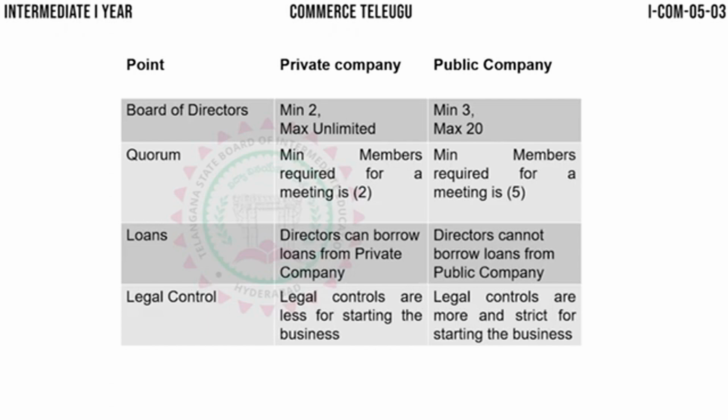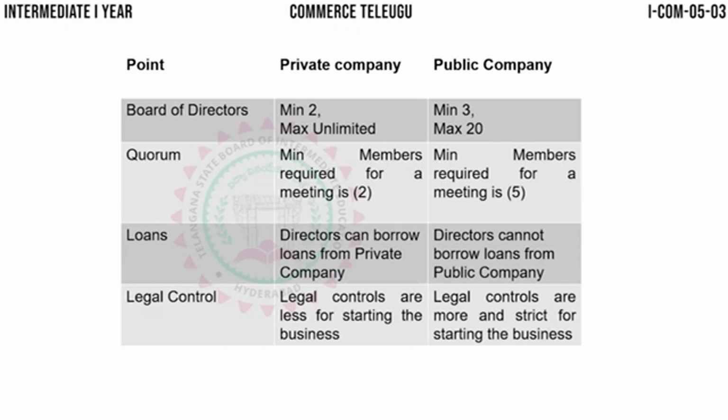Whereas in case of a public company, the directors of the public company cannot borrow loans from the public company for their personal use. Okay, so in case of a private company, the directors can borrow loans from the private company, but in case of a public company, the directors cannot borrow loans from the public company.